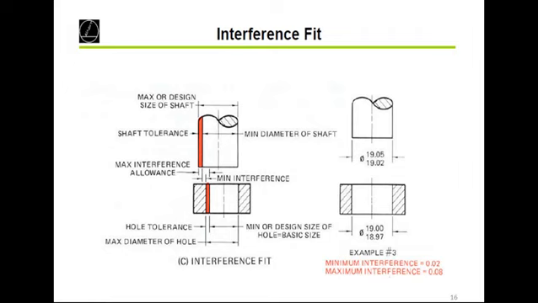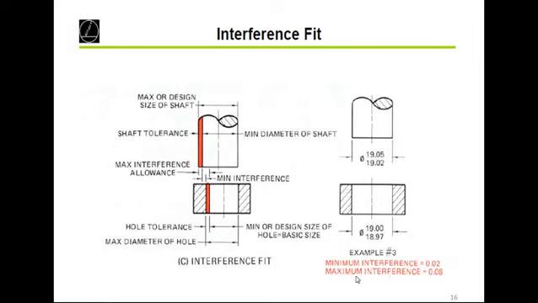If you want to find the minimum interference, we will take the minimum size of shaft, which is 19.02, and the maximum size of hole, which is 19. If we subtract them, 19.02 minus 19, we get 0.02. So this 0.02 is the minimum interference.